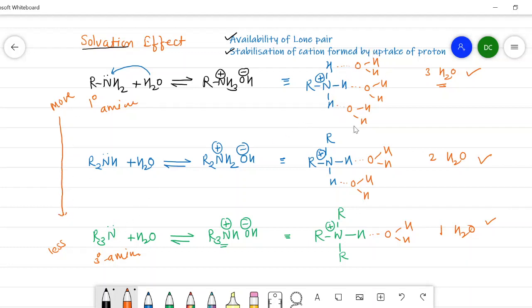As the solvation effect decreases, the stabilization of the cation also decreases, and when the stabilization decreases, the basicity of amines also decreases. So, according to the solvation effect, a primary amine is more basic as compared to the secondary amine as compared to the tertiary amine, whereas a tertiary amine is less basic as compared to the secondary amine as compared to the primary amine.